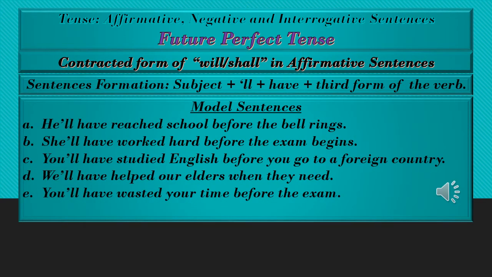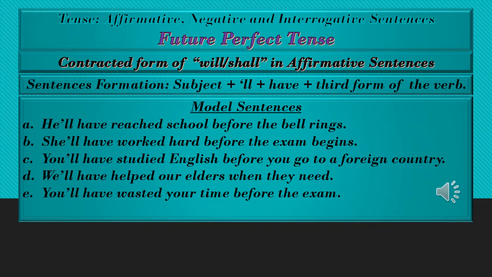Contracted form of will or shall in affirmative sentences. Sentence formation: subject plus apostrophe double L plus have plus third form of verb. Model sentences with contracted helping verbs. A. He'll have reached school before the bell rings. B. She'll have worked hard before the exam begins.